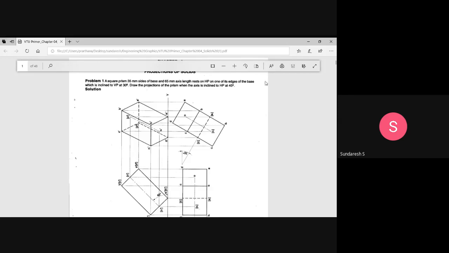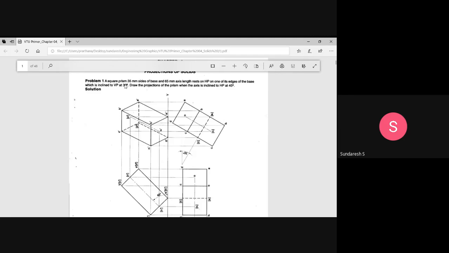And the next thing is very important: on one of the edges of the base. So this will change the problem statement. In this problem it is one of its edges of the base. Sometimes they may give one of its corners of the base. Corner I will deal with later. So now, one of the edges of the base is inclined to VP at 30 degrees. Draw the projections of the prism when the axis is inclined to HP at 45 degrees. So this is how they have given the problem statement.